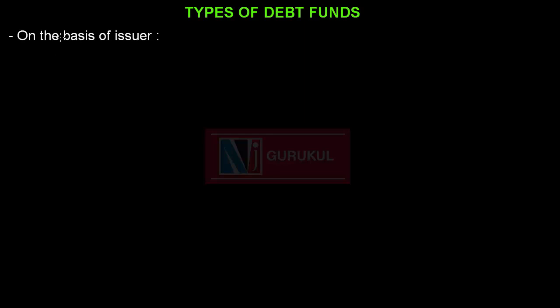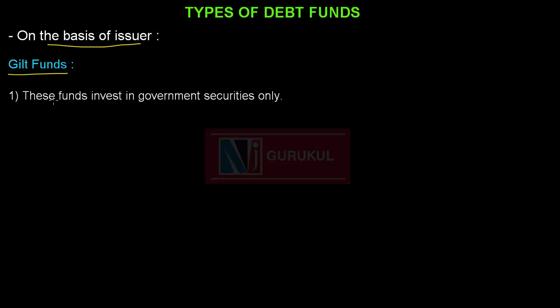So let us start with on the basis of issuer. The first in the category is gilt funds. These funds invest in government securities only. For example, central or state government dated securities, treasury bills,